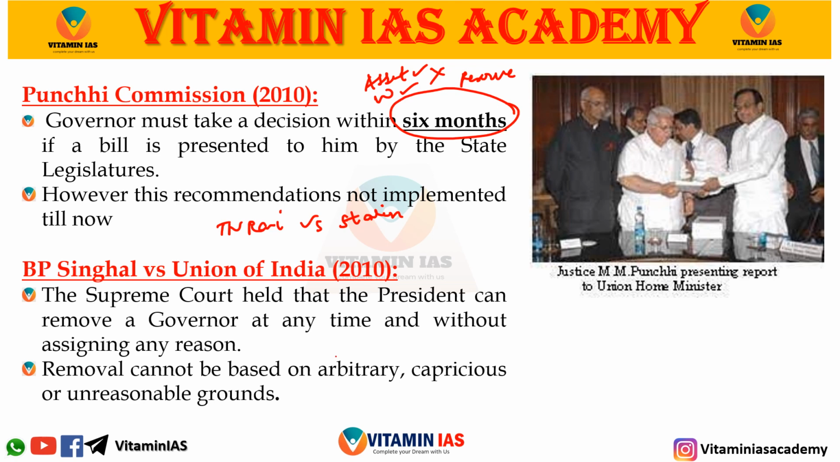Another important case was V.P. Singhal versus Union of India, where the Supreme Court held that the President can remove a governor at any time without assigning any reason. However, the removal cannot be on an arbitrary basis. Why is it said that? Because the governor holds his office during the pleasure of the President. As a result, the President has the power to remove the governor at any time.